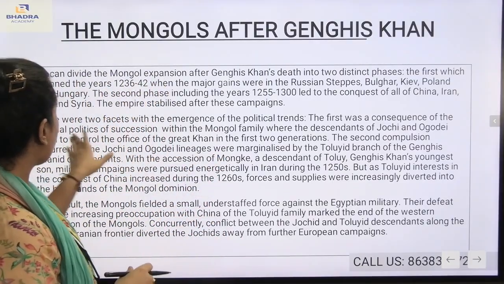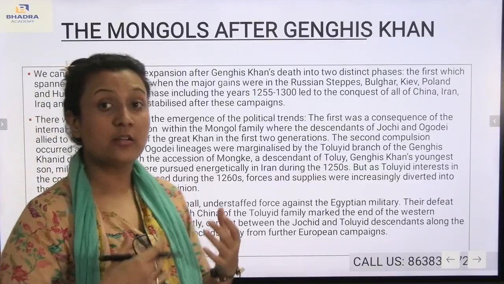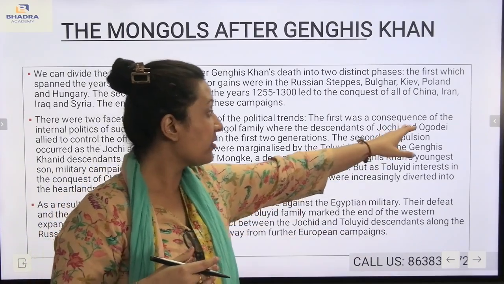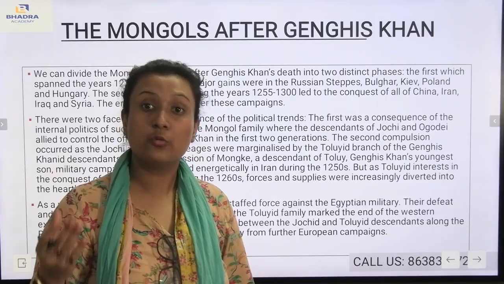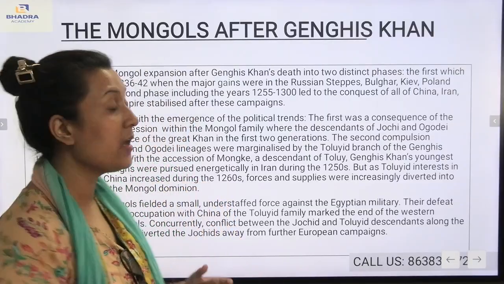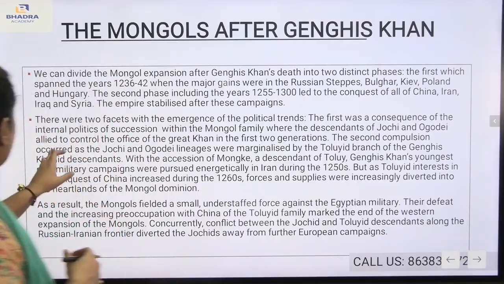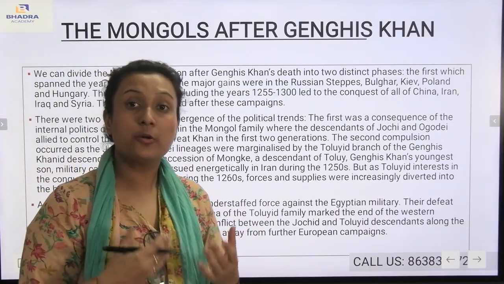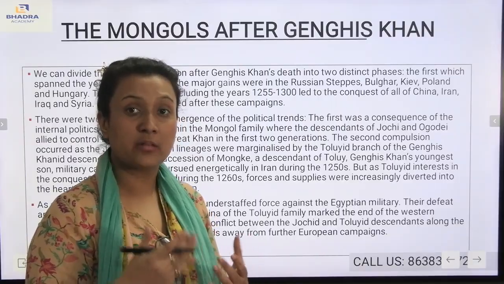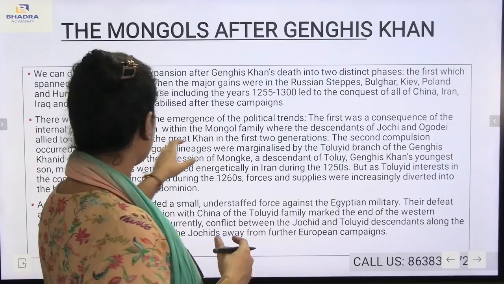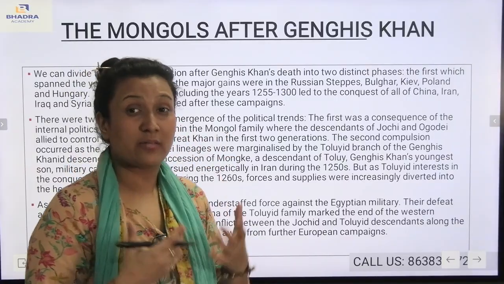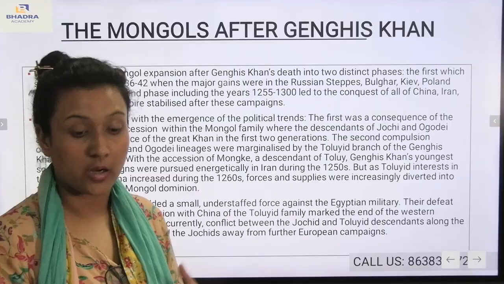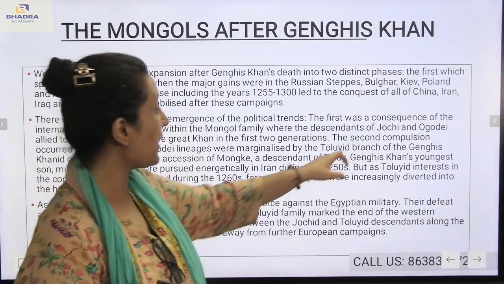You see, the first was the consequence of internal politics. The internal politics of the Mongolian family was maintained by Joshi and Ogode, two sons of Genghis Khan. They maintained the internal politics of the empire, and they also controlled the office of the Great Khan. Most of the important work was controlled by Joshi and Ogode.